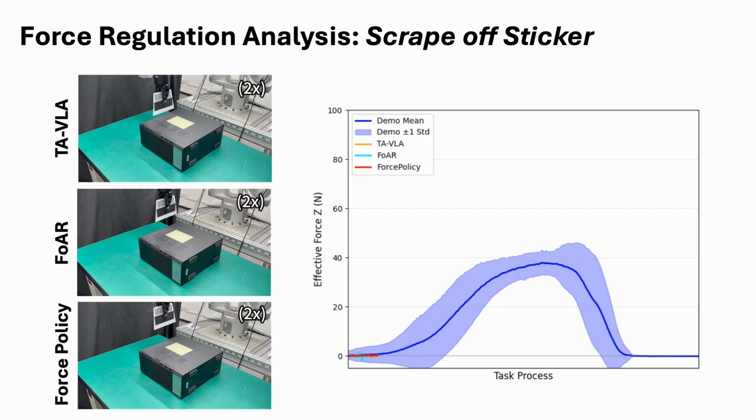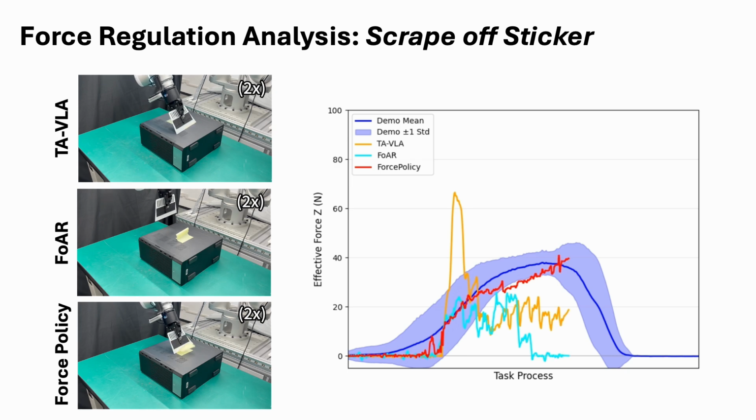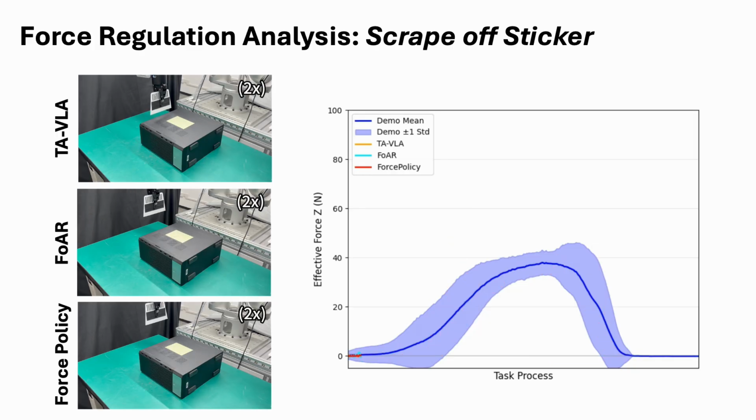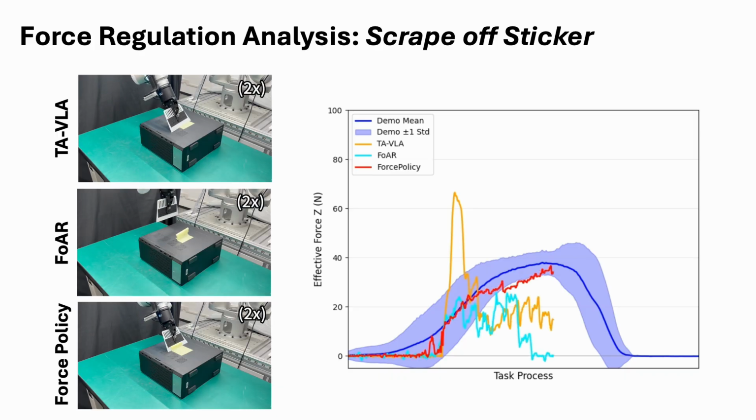Here are the force profiles for the scraping task, comparing force policy with several baselines and human demonstrations. Force policy ramps up the contact force quickly, keeps it in the effective range through the critical scraping phase, and then releases cleanly at the end, closely matching the human force profile. By contrast, baselines tend to either jitter and lose contact, stay too weak to press down, or push in the wrong direction. Once contact isn't steady and properly loaded, scraping can't happen, and the rollout fails.